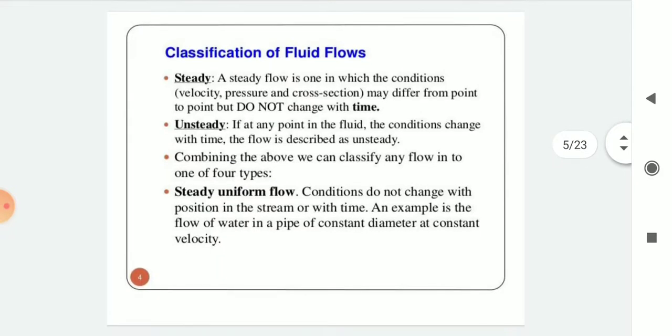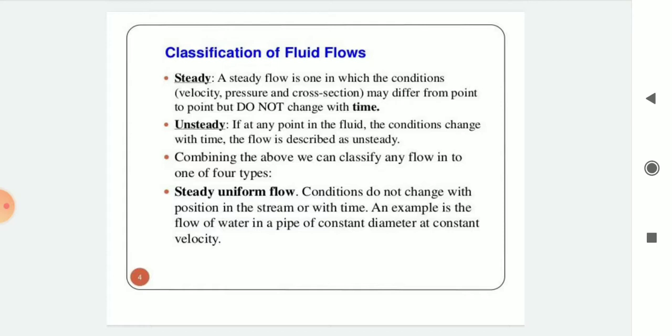Then steady and unsteady flow. The flow in which fluid characteristics like velocity, pressure, density, etc. at a point do not change with respect to time is called as steady flow. For example, flow of water with constant discharge through a pipeline is a steady flow. Then how can we define it in a formula? dV by dt is equal to 0, dP by dt is equal to 0, d rho by dt is equal to 0.